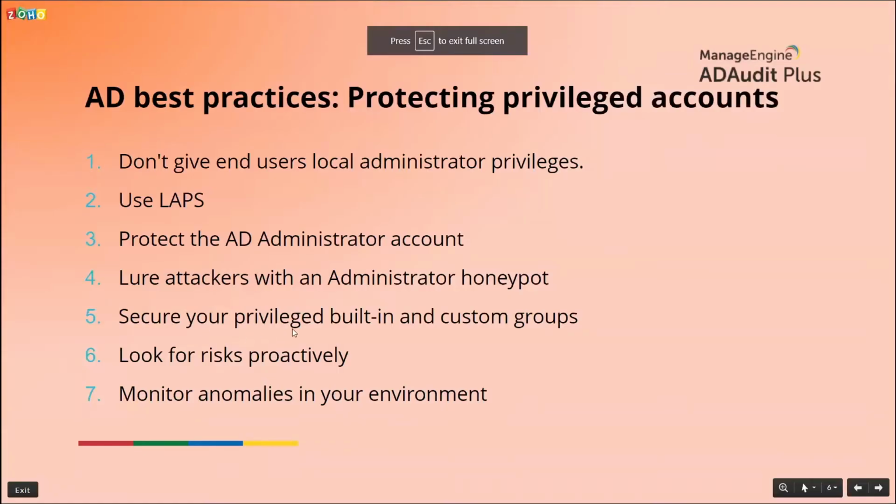Then we go to step number 5. Your next action item to protect privileged accounts is you need to harden the security of your domain administrators, schema administrators, enterprise administrators, and other privileged groups in Active Directory.